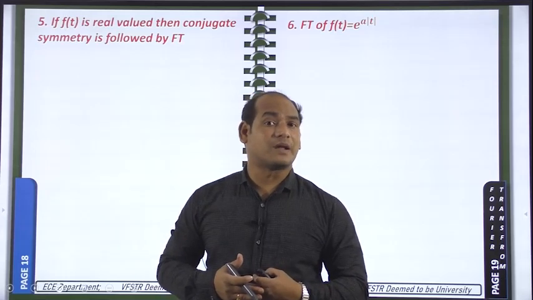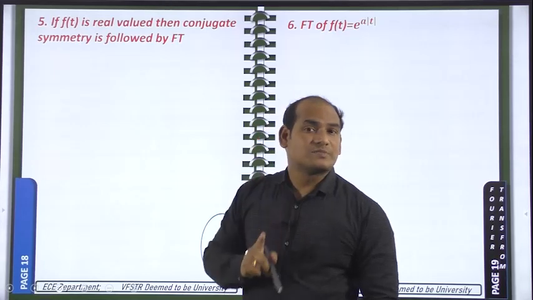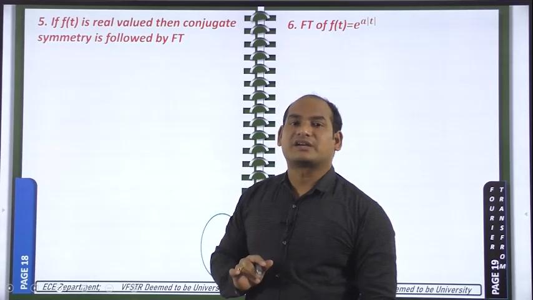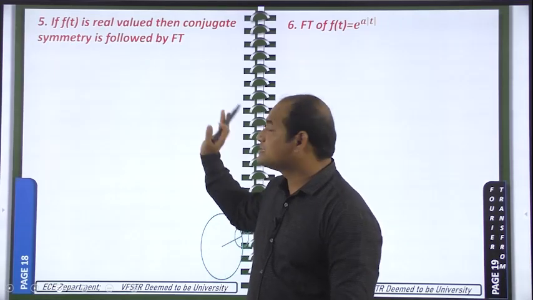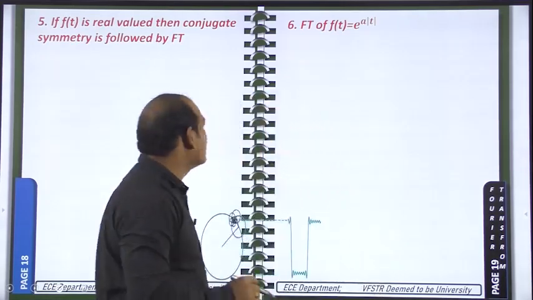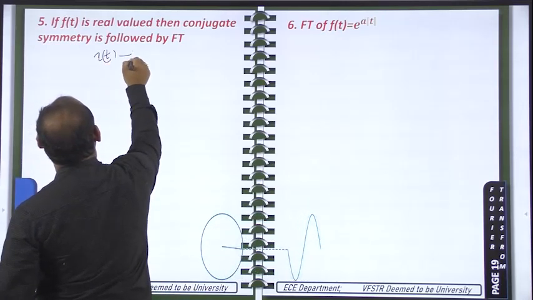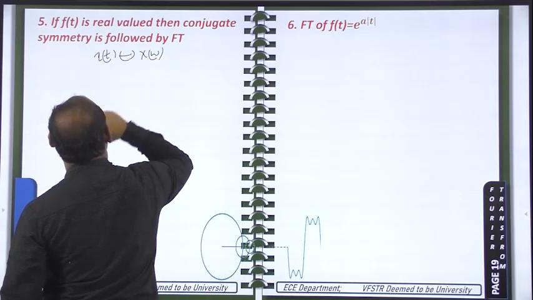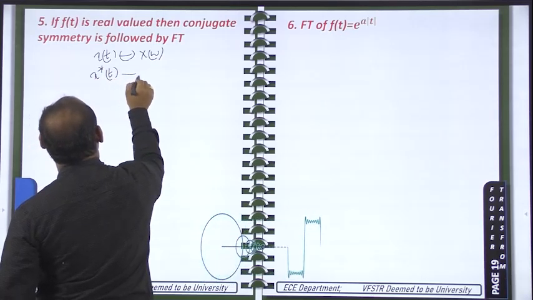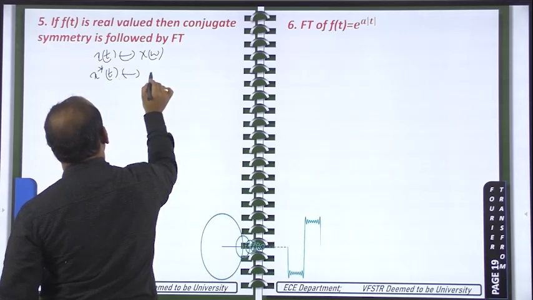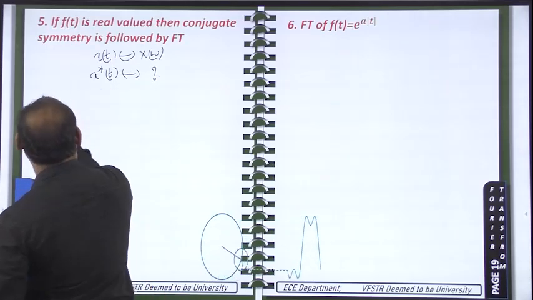What is the conjugate symmetry property? Conjugate symmetry property means the magnitude spectrum is even and the phase spectrum is odd. That is followed by the Fourier series as well as the Fourier transform. So see carefully, x of t has the Fourier transform capital X of omega. Now we will first consider x star of t. For x star of t, what is the Fourier transform? I am going to calculate that.